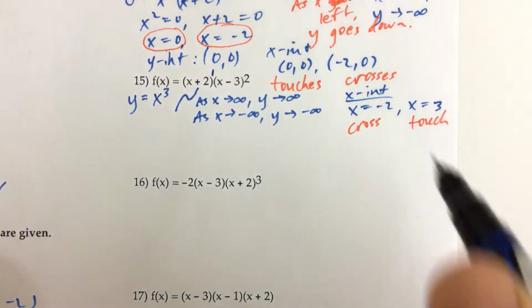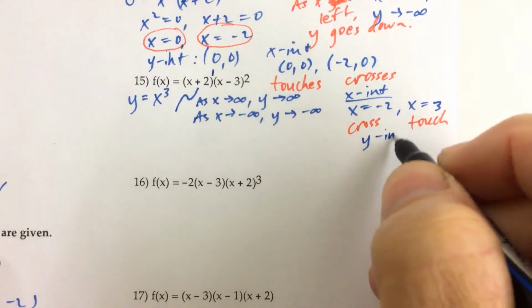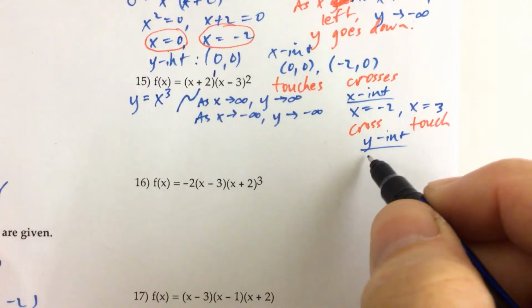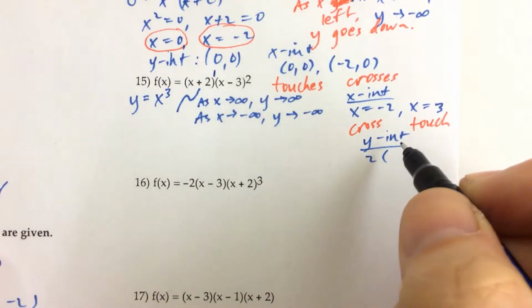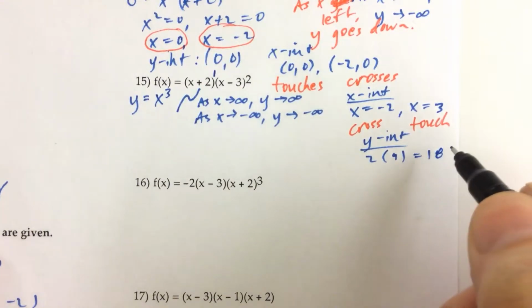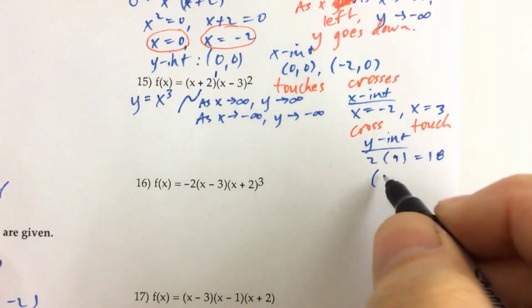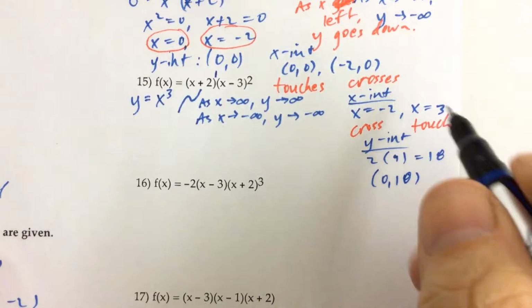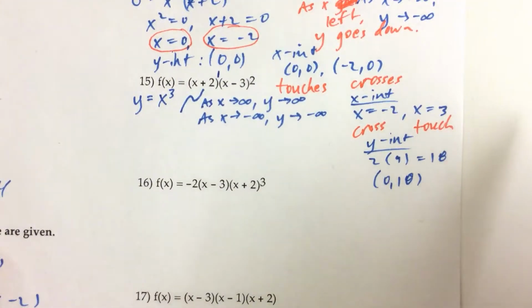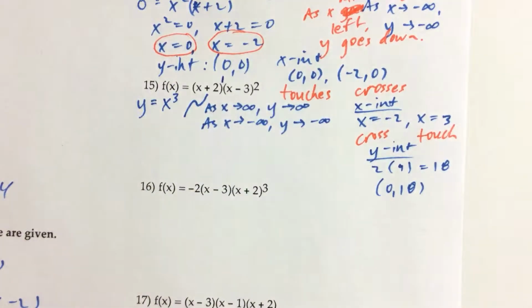And the last thing we want to do is find the y-intercept before we start graphing. The y-intercept would be when x is equal to 0, so we have 2 times negative 3 squared. Negative 3 squared is 9, so we have 2 times 9 is 18. So we'd have a y-intercept of (0, 18), x-intercepts of (-2, 0) and (3, 0). And I think we're ready to start graphing. Yeah, let's go ahead and do that.